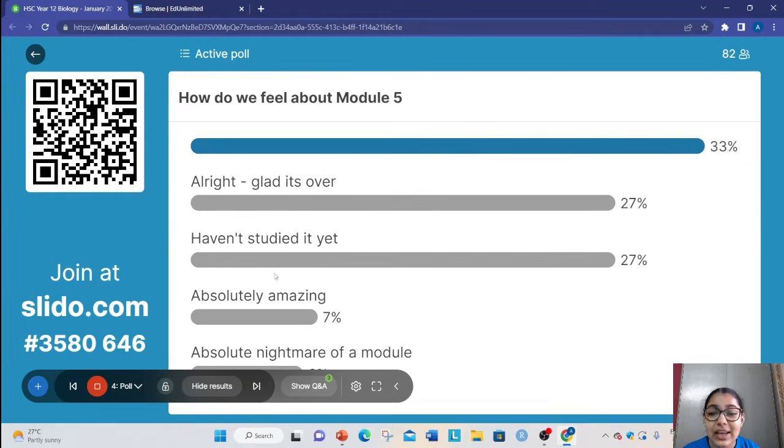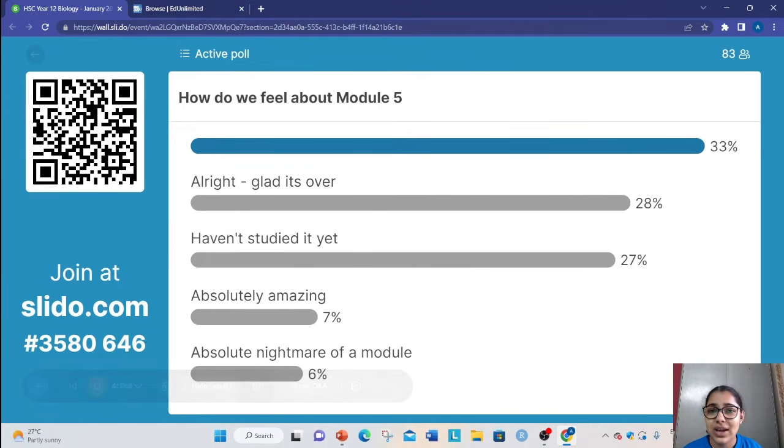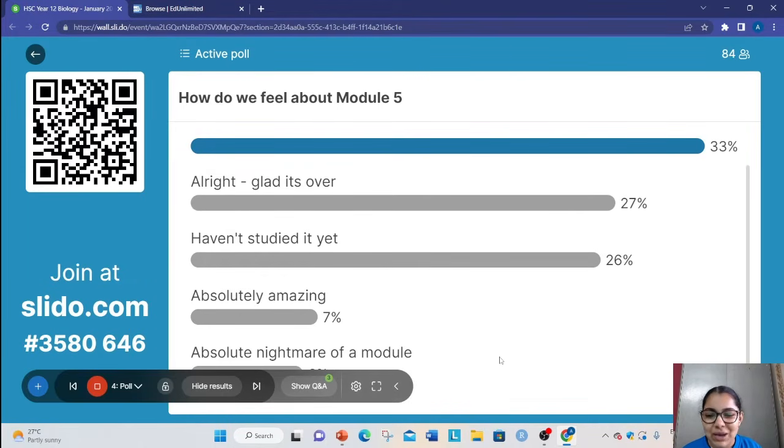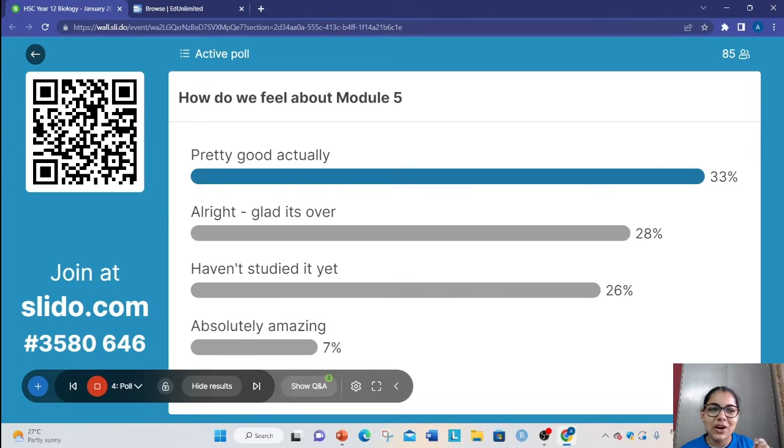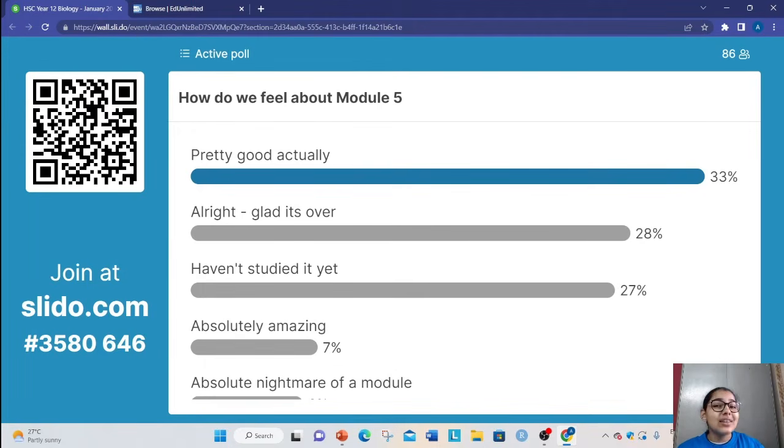Glad it's over. Yep. It can feel like there's a lot of content, and there is a lot of content that you need to go through, so I can totally understand that feeling. Absolute nightmare. Yeah, a lot of information going on, but hopefully today will help simplify that info. And by the time we get through, you will feel a lot more confident with it as well. Okay, sorry, give me 1 second.